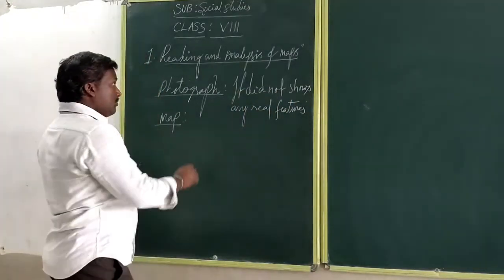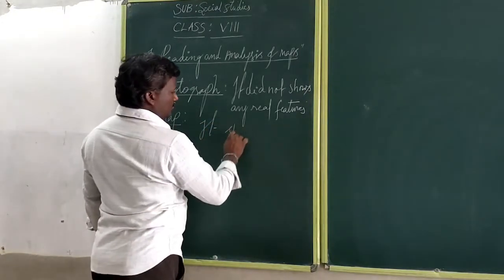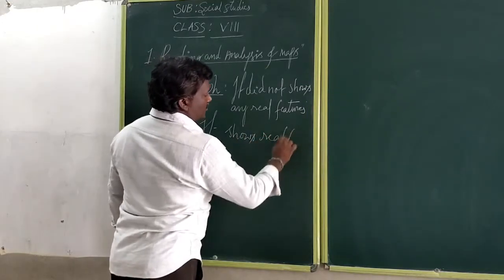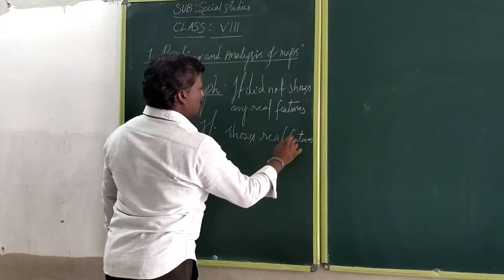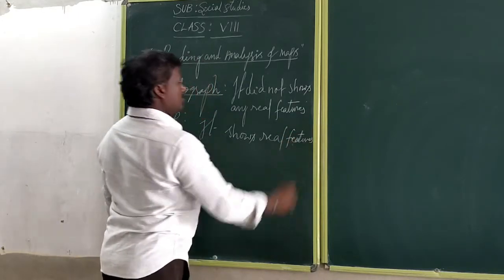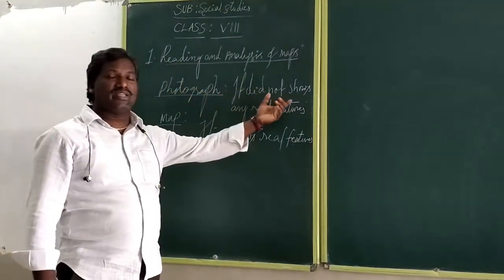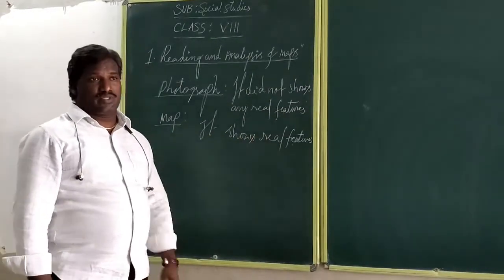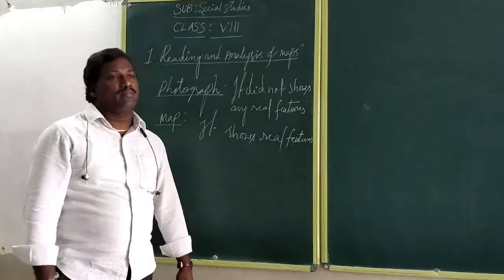At the same time, a map shows real features. Am I correct or not? What I said? The photograph does not show any real features. A map shows real features. Where can we follow the photograph, where can we follow the map.